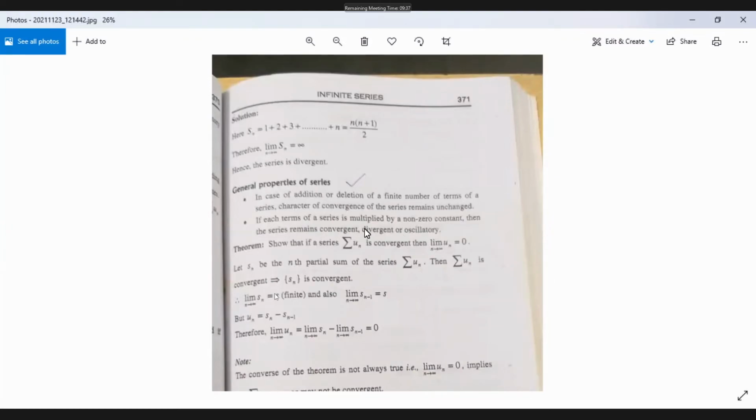One more property: if each term of a series is multiplied by a non-zero constant, then the series remains convergent, divergent, or oscillatory. It's quite obvious. If you multiply all the terms by a non-zero constant, then if the series was originally convergent, that will remain convergent. If that was originally divergent, that will remain divergent. If that was originally oscillatory, that will remain oscillatory.